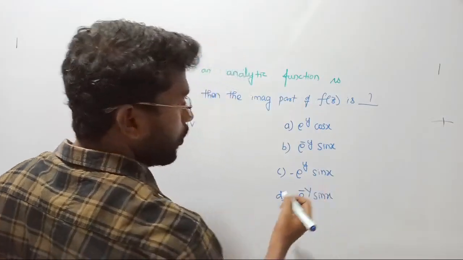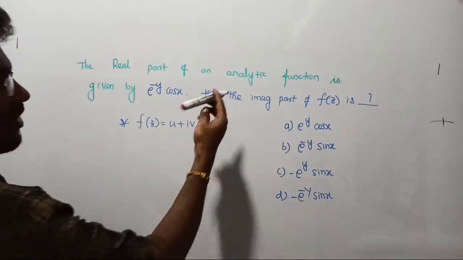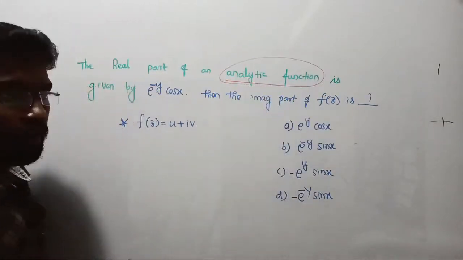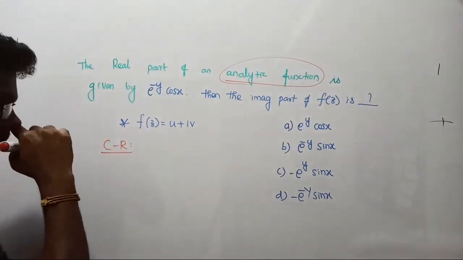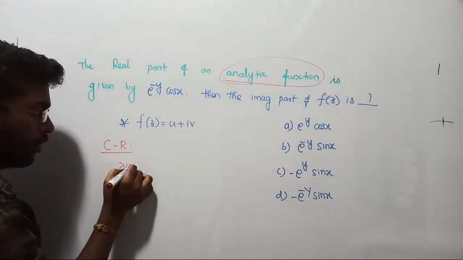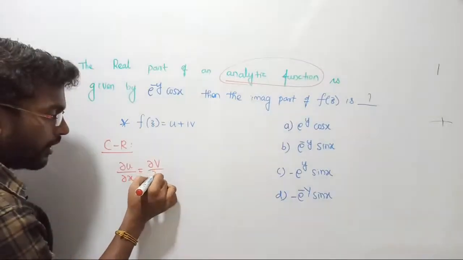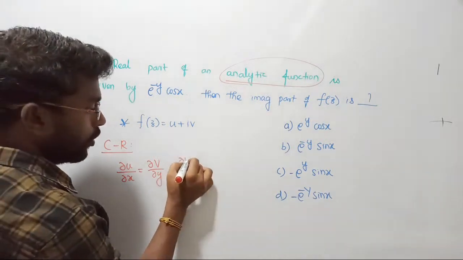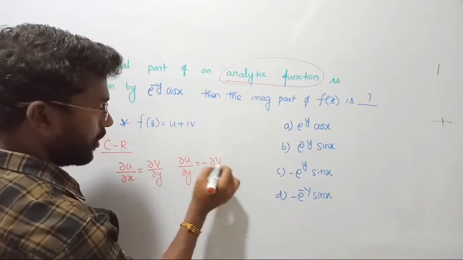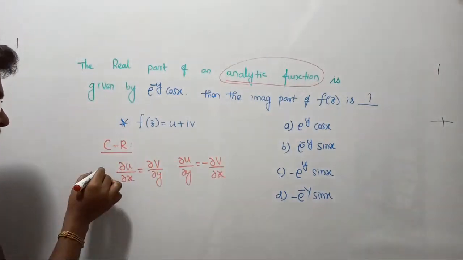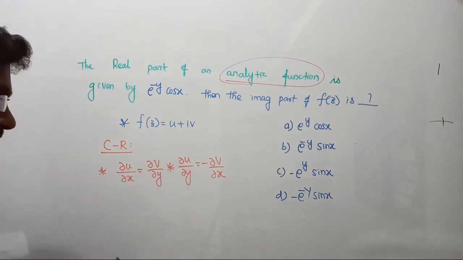That's all. Okay guys, listen. In order to bring the answer, first, what have they said? The given function is an analytic function. For a function to be analytic, it has to satisfy the condition of the CR equations, right? Cauchy-Riemann. What are the conditions? dou u by dou x should be equal to dou v by dou y. Condition number 1. Condition number 2, dou u by dou y equals minus dou v by dou x. There are two conditions. So it has to satisfy these two conditions, right? Let's see what happened.